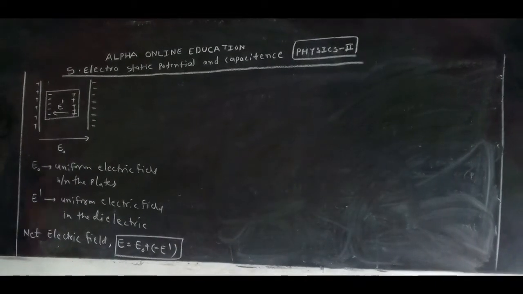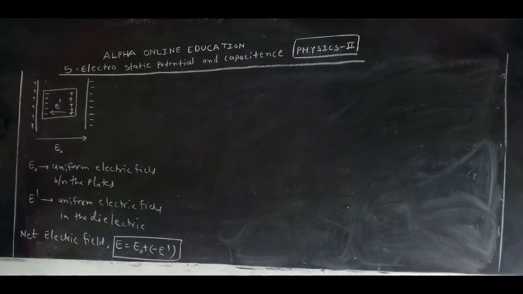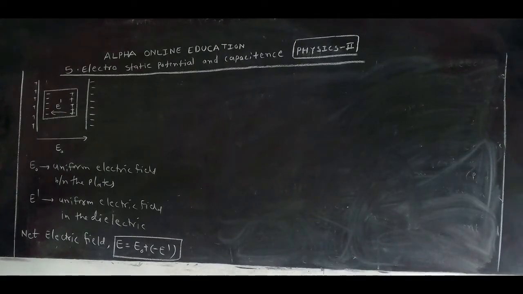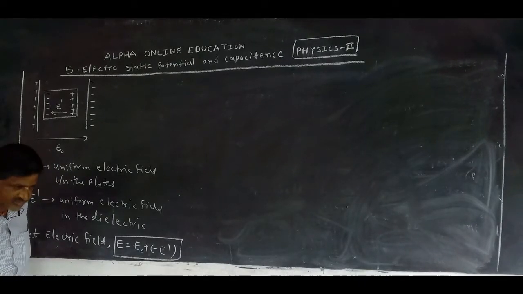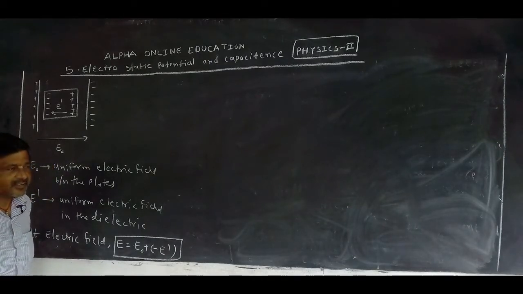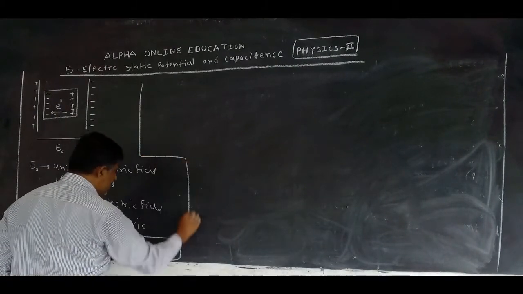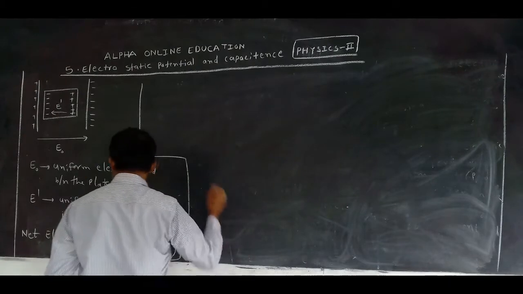Means when a dielectric is taken between the capacitor plates or in a uniform electric field, the net electric field, what happened? E0 minus E dash, means when a dielectric is taken between the capacitor plates, compared to free space, that electric field, what happened? It decreases. The electric field decreases.